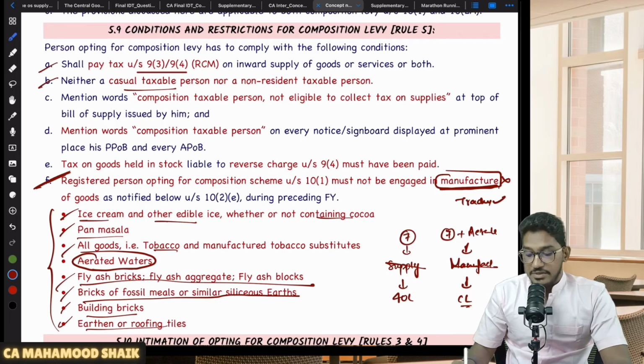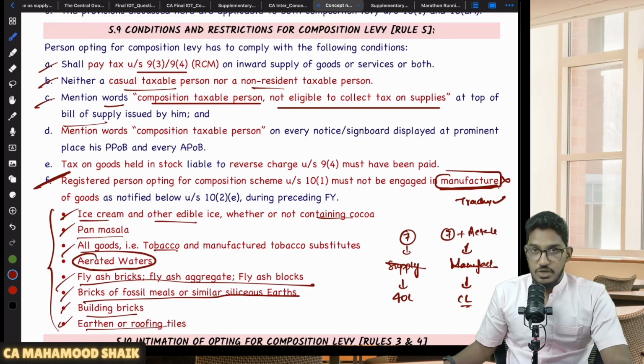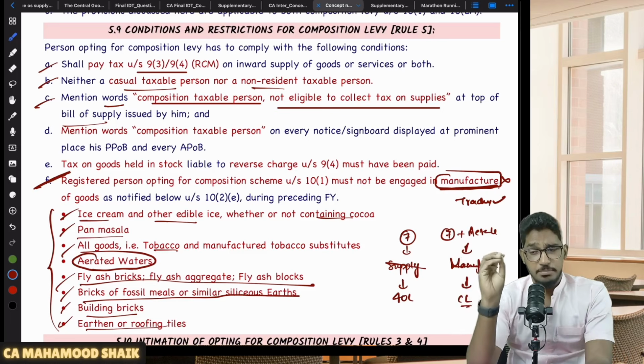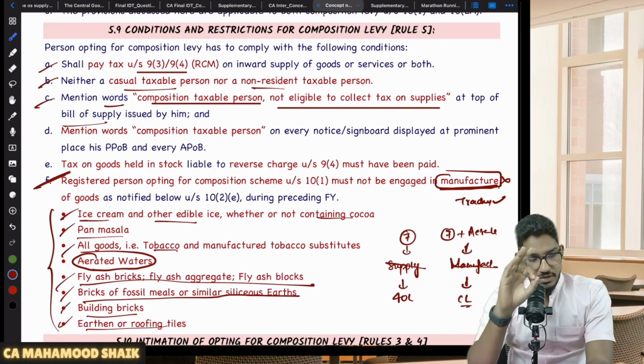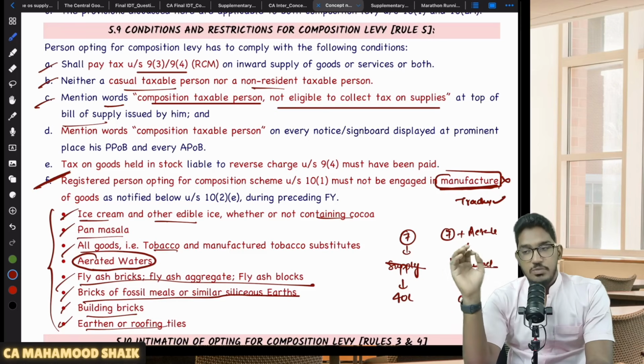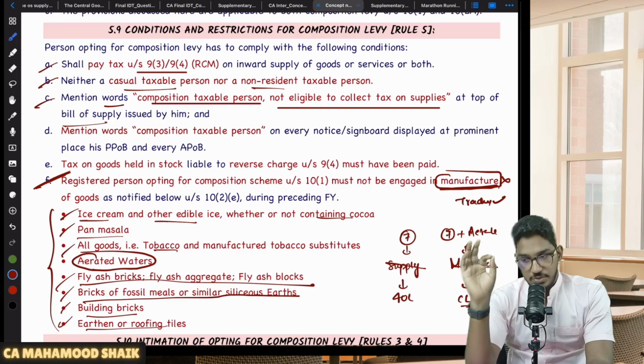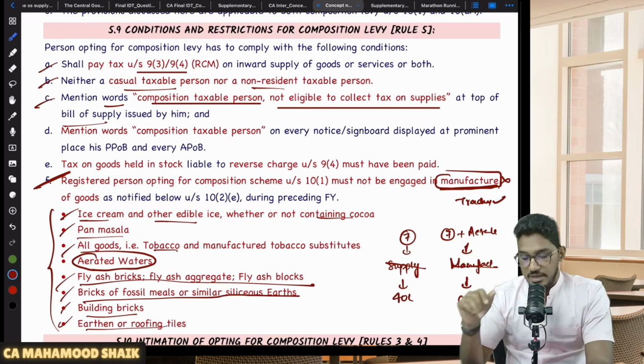And you should not be a CTP or NRTP. This point we have already covered. And you should compulsorily mention the words composition taxable person who is not eligible to collect tax on supplies at the top of the bill issued by you. So if you are a composition dealer, first thing, you will not give a tax invoice. You will give a document called bill of supply. Composition dealer, whenever he is making any outward supplies, will give a bill of supply. On that bill of supply, at the top, you have to mention that you are a composition taxable person, not eligible to collect tax on supplies. One sentence like that you have to compulsorily mention.